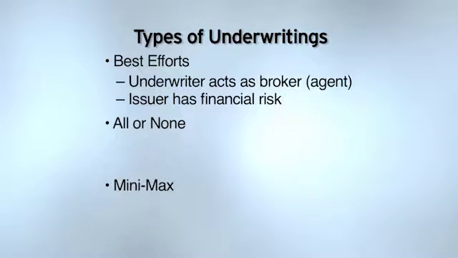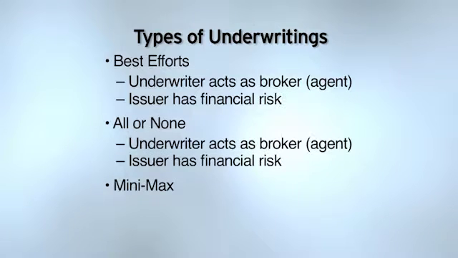Now, what if it's all or none underwriting? All or none works like this. The underwriter says, we're going to make a best efforts underwriting. The issuer says, fine, but understand this: if you don't sell all the new issue, we're going to sell none of the new issue. The issuer needs to raise $50 million for a project, and they're going to raise this money by selling a new issue.